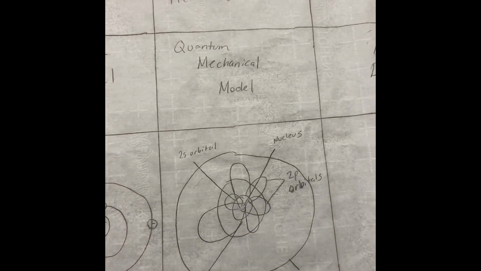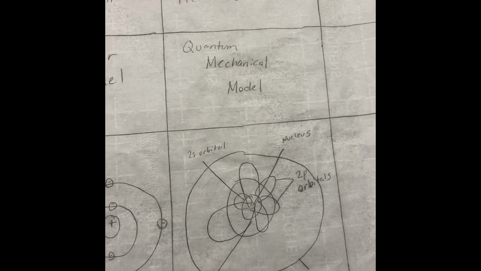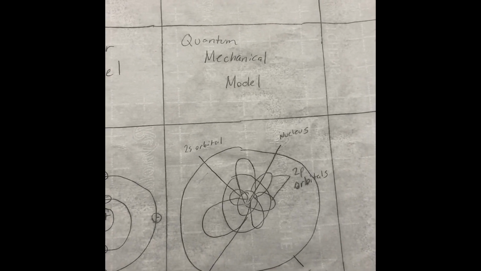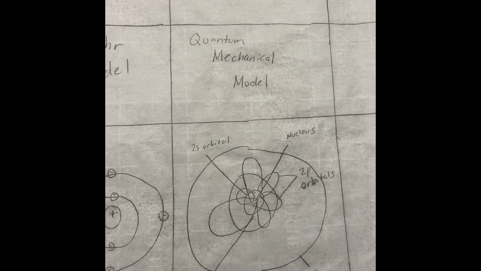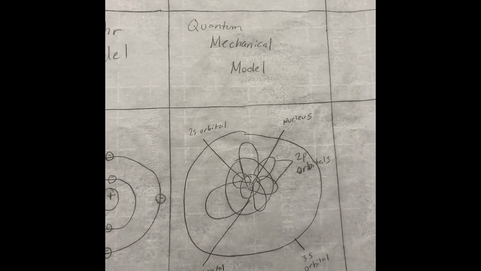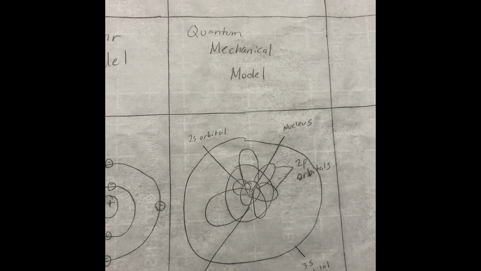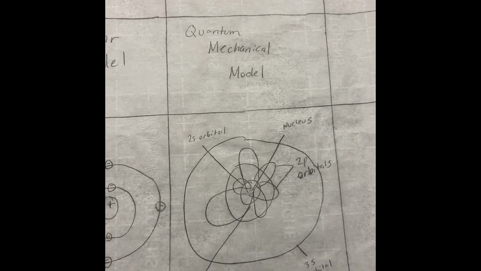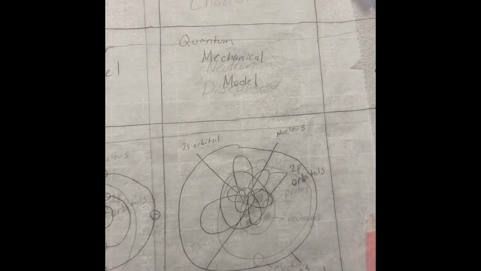1926. The quantum mechanical model. Scientists who contributed include Schrödinger and Heisenberg. The current model of the atom has protons, plus, and neutrons, neutral, in the nucleus. Electrons are located in specific orbitals around the nucleus. An orbital is a three-dimensional area where we are likely to find the electron. We cannot know the exact location of the electron.